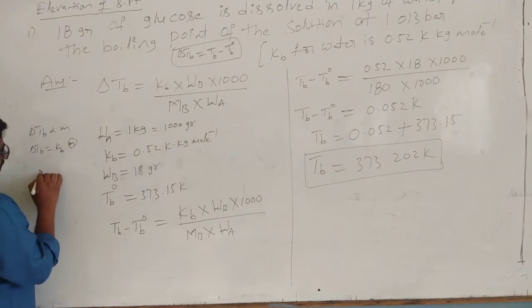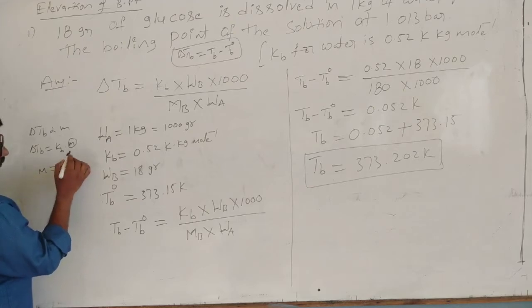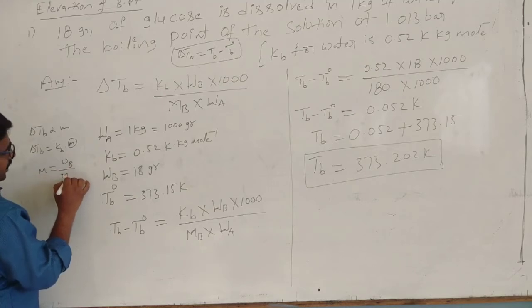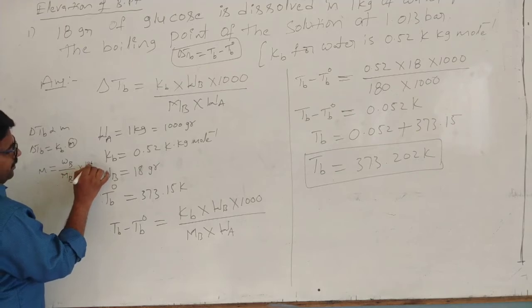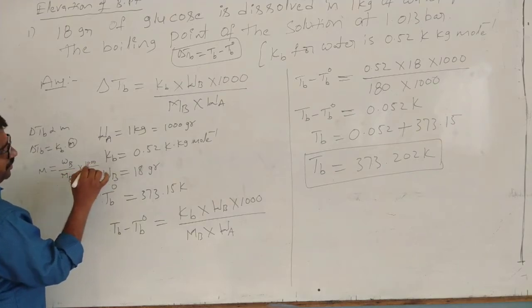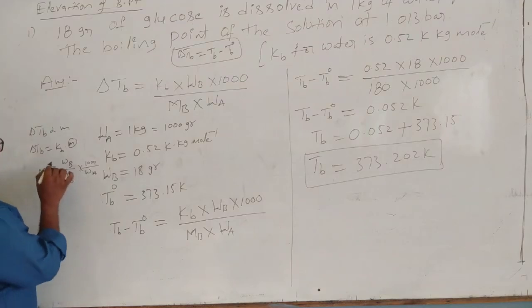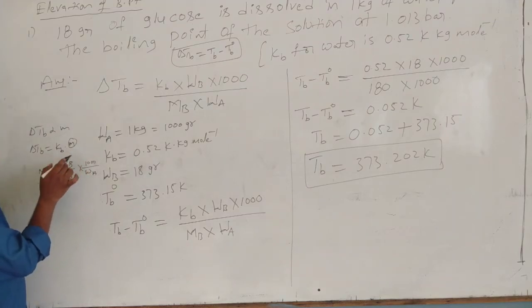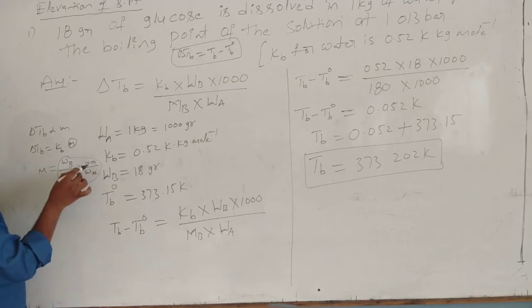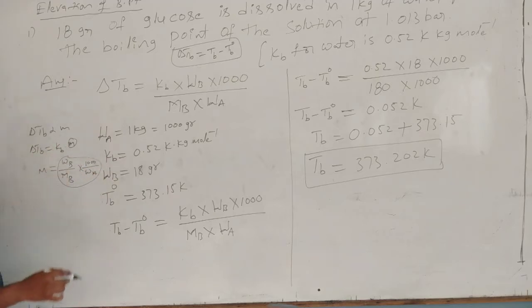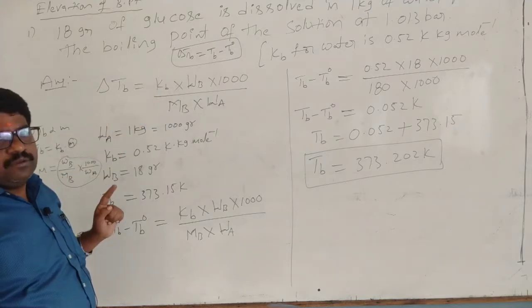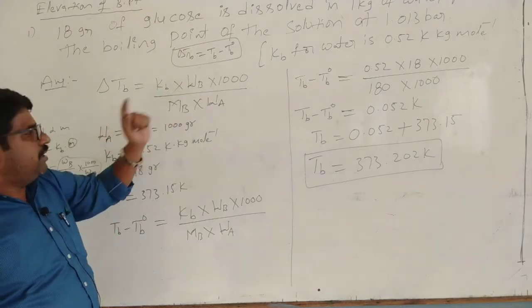The molality formula is weight of solute Wb by molecular weight of solute Mb into 1000 by weight of solvent Wa. Substitute this in place of m. That is the formula, which I think you know very well.